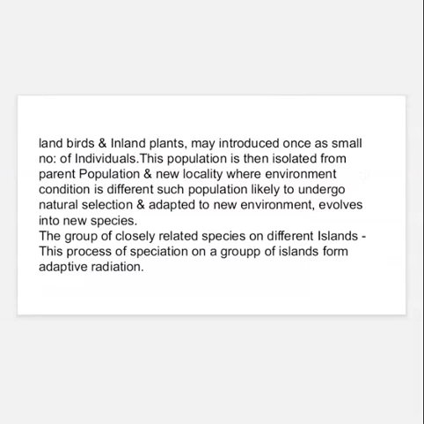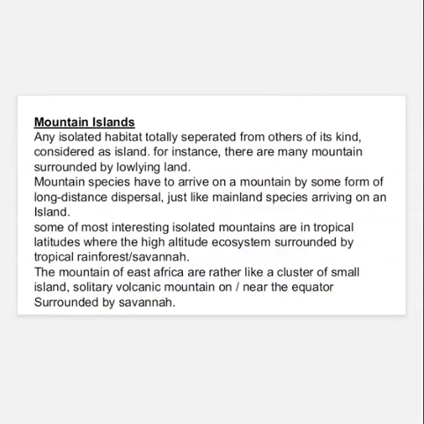The group of closely related species on different islands. The process of speciation on a group of islands is called adaptive radiation. Mountain islands.